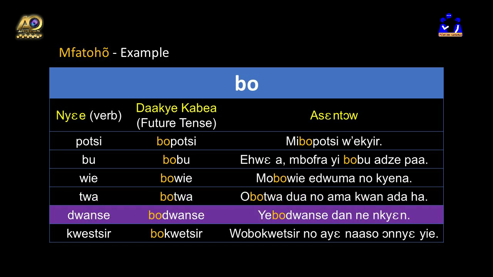Next is dancing. Now, let me take a bit of time to explain this. Dancing could be a noun, or it could be a verb in Fante, which means urine or urinate. Urine is the noun and urinate is the verb. So in Fante, we say dancing.